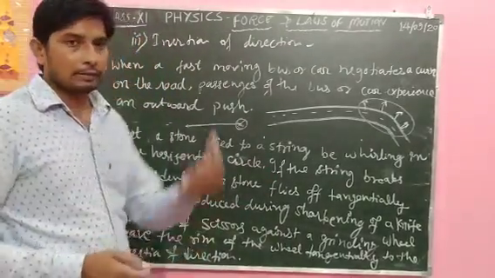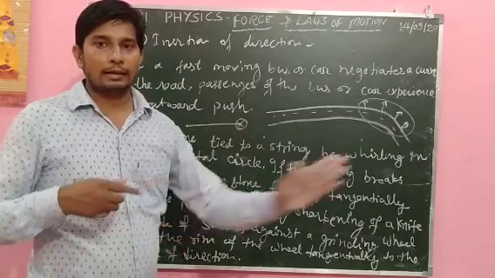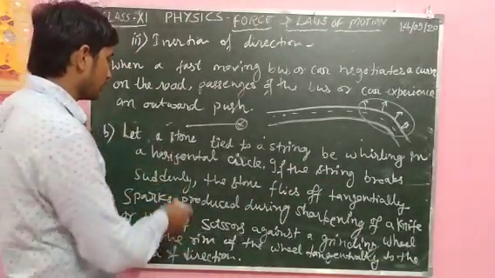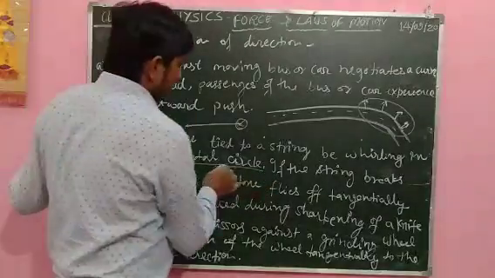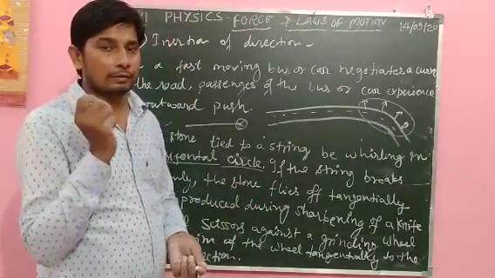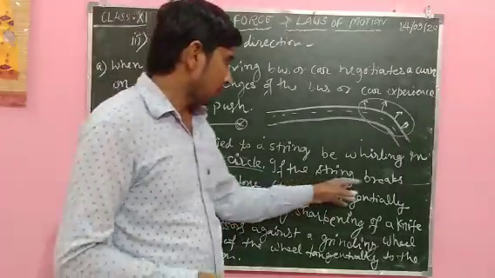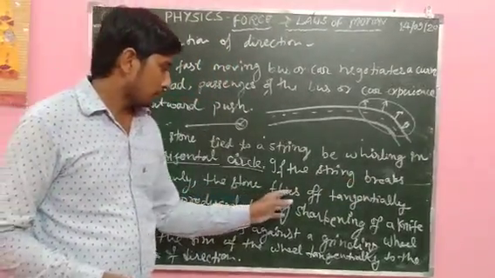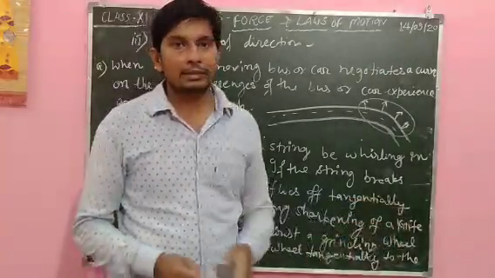This is vertical. The Y-axis is known as vertical, and this plane is known as horizontal. The X-axis is known as horizontal. If we move a stone attached with a string in this direction, then what will happen? If the string breaks suddenly, then the stone flies off tangentially.